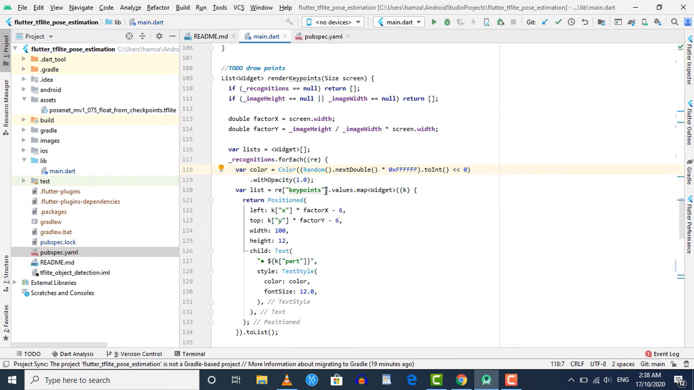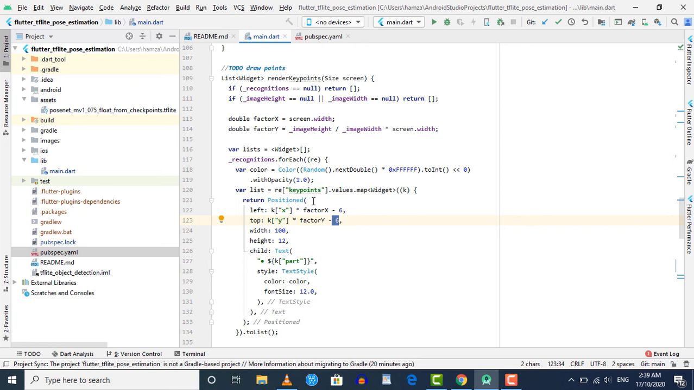So using this re.keypoints.value.map function, we're going to get a variable k, and using this variable k you can get the x and y coordinate for each point. So here k.x will return the x point and k.y will return the y point, and we are multiplying them with the factor x and the factor y respectively so that the value will be scaled, and we are subtracting 6 from here to draw them at the correct position. So you can change this value, or you can simply remove this value and check the position of points. But you need to choose this value carefully so that the points will be drawn at the correct position. And we are assigning these points to this left and top property of this position widget,